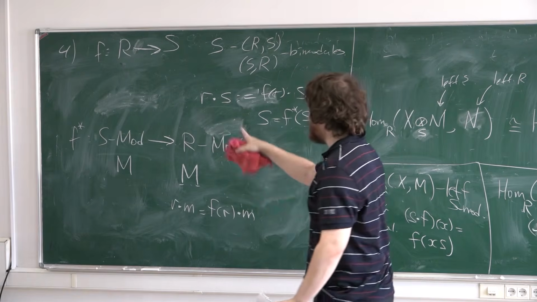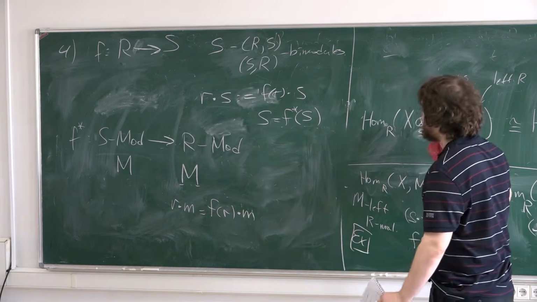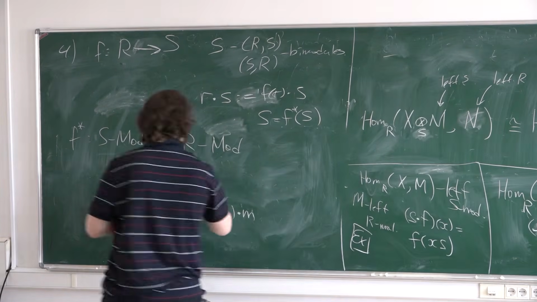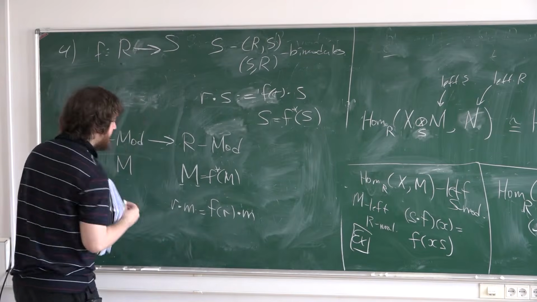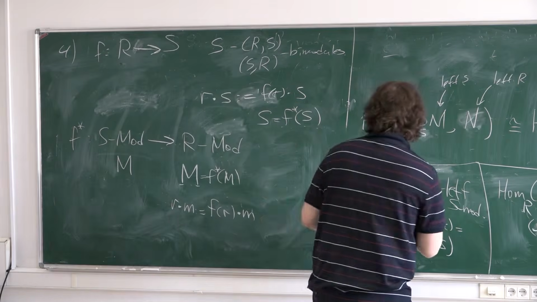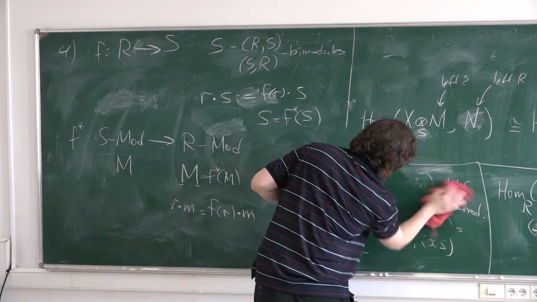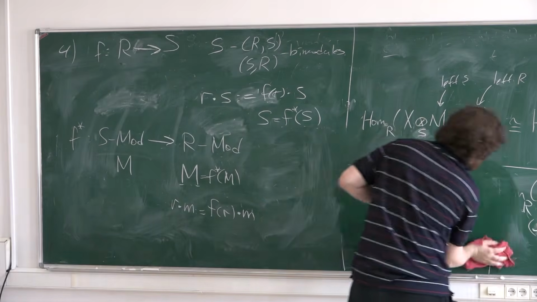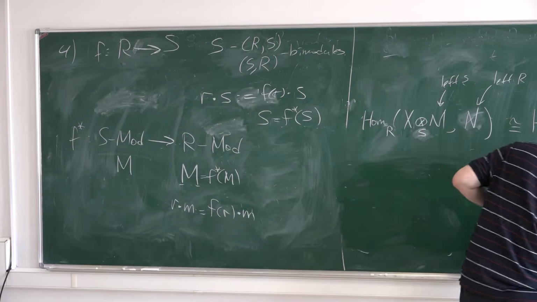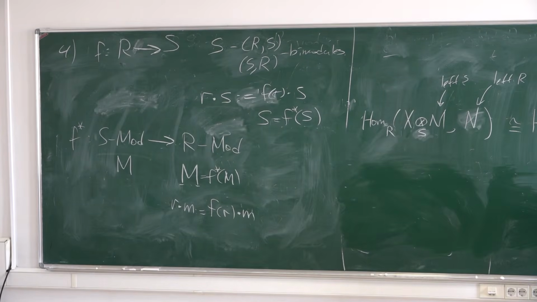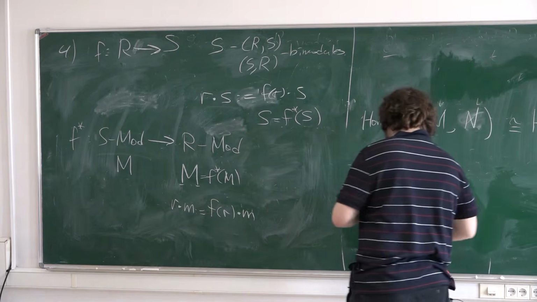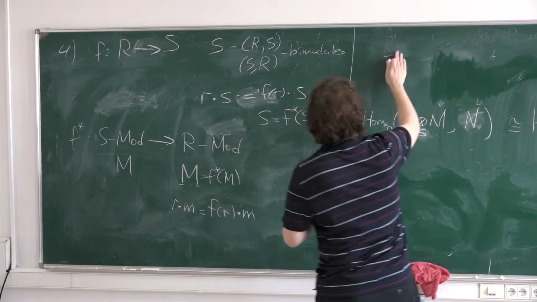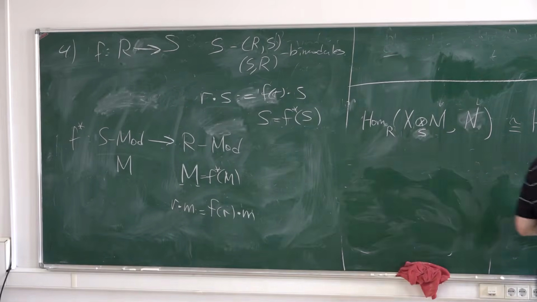So we have this operation from S modules to R modules, with this R module definition. And we have two operations in the opposite direction, from R modules to S modules. We have extension of scalars and co-extension of scalars.